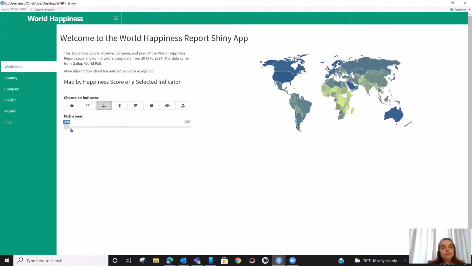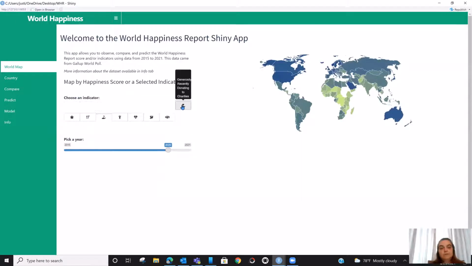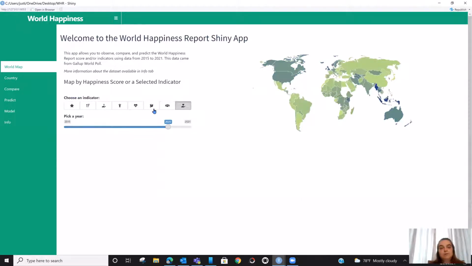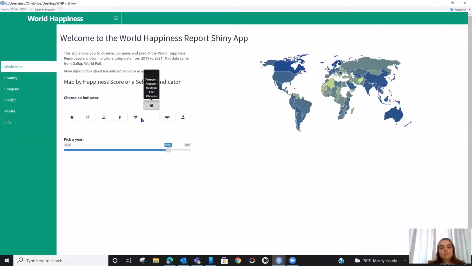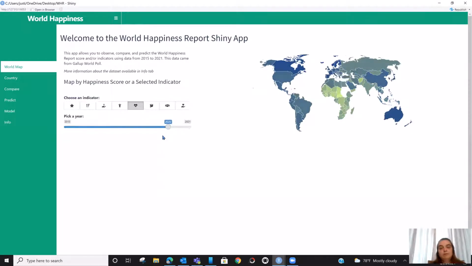If you select economy and you scroll through the years, there are some countries that are missing data, but others are grouped together for their scores. Same with generosity, freedom, health, family, and social support.